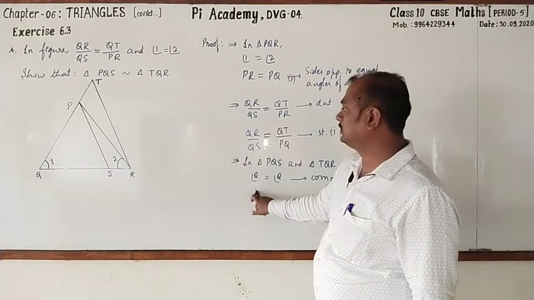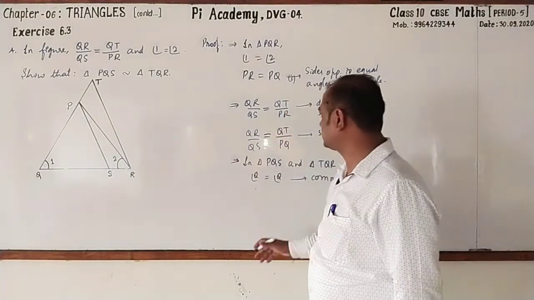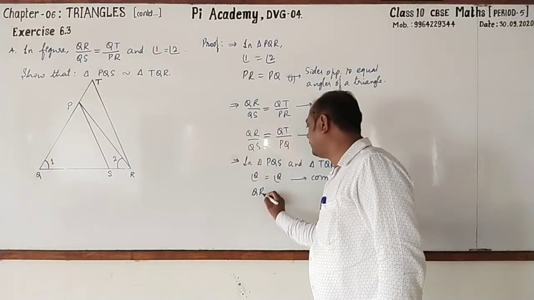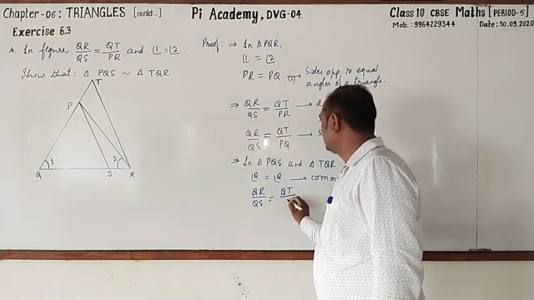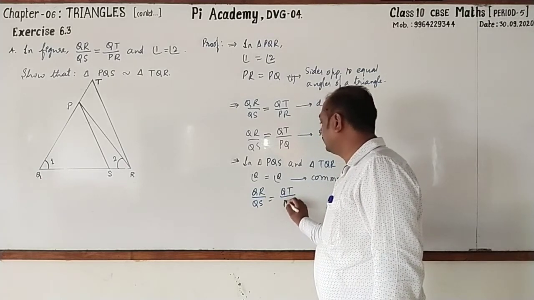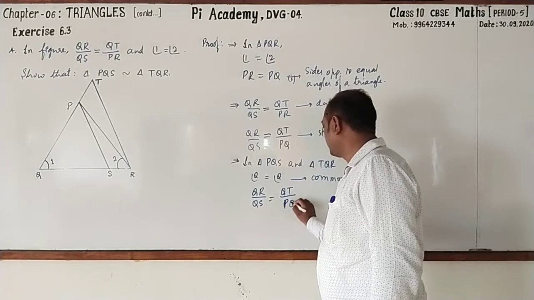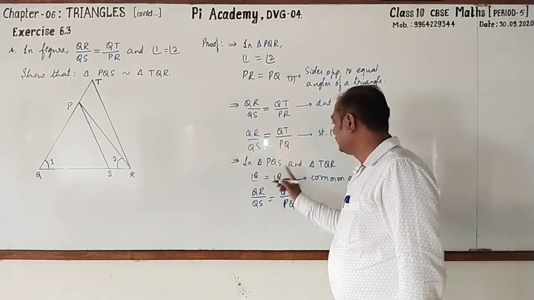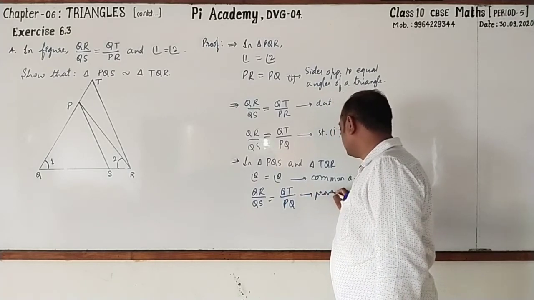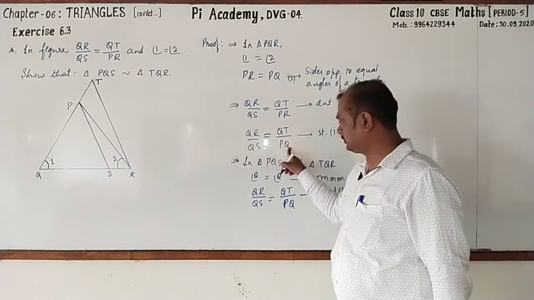You can write QS by QR, both are same only. QR by QS is equal to QT by PQ or QP. Followed? Then observe it. It is from the proved statement. Here only we have proved that one.